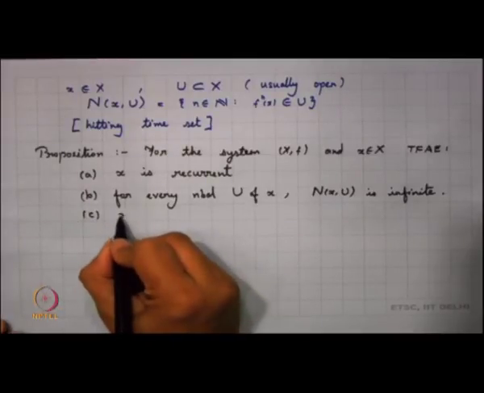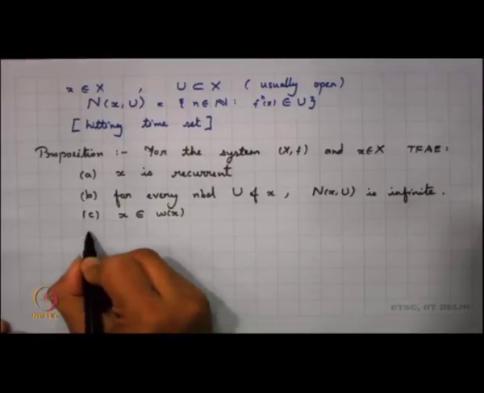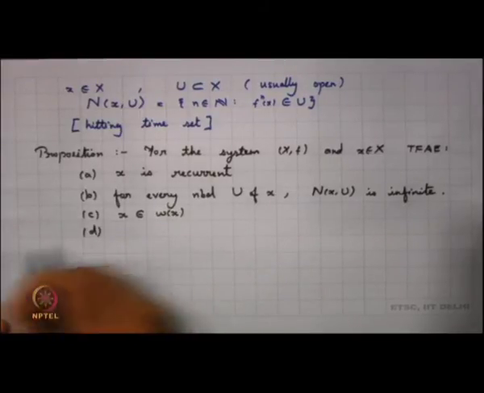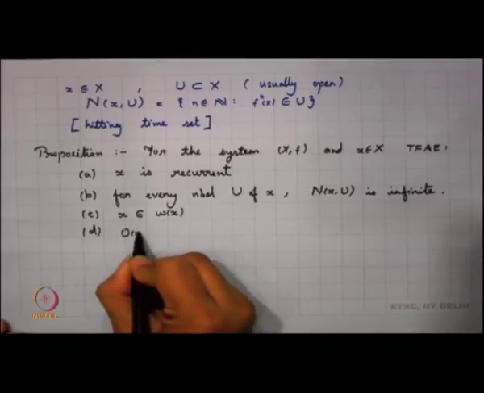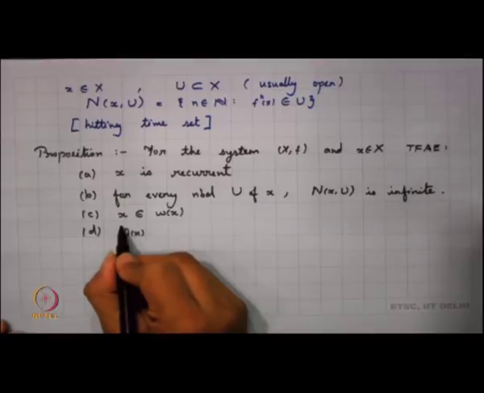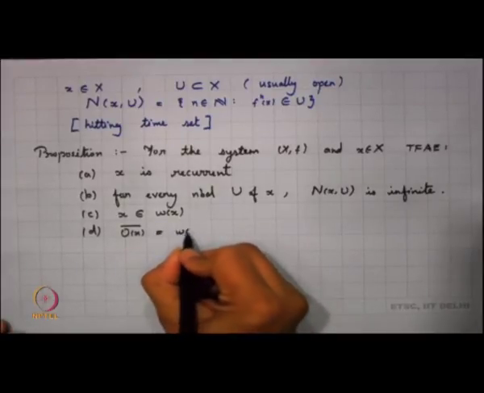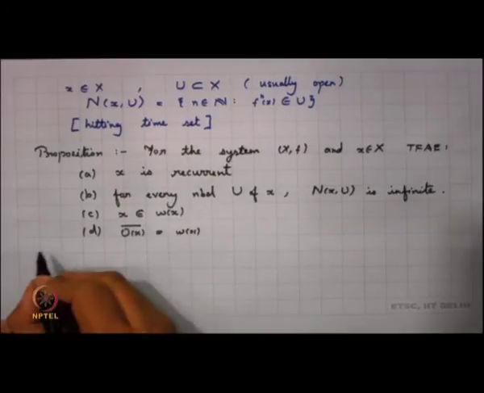The third part, which we have already seen, is that x belongs to the limit set of x, and the fourth part here is that the orbit closure of x is the limit set of x.